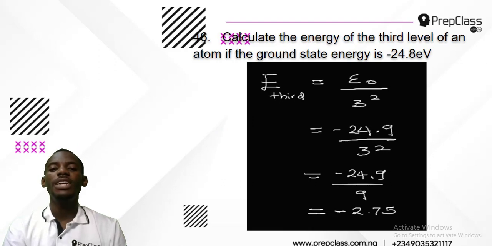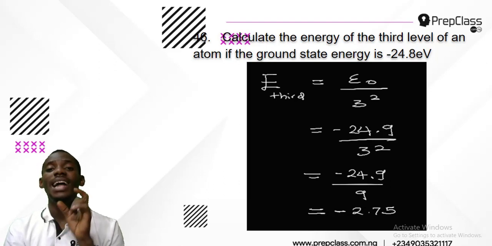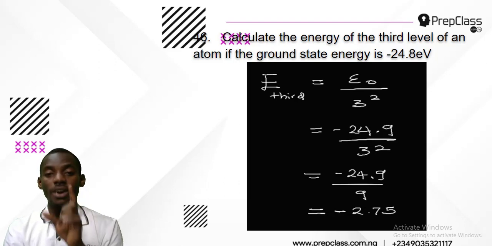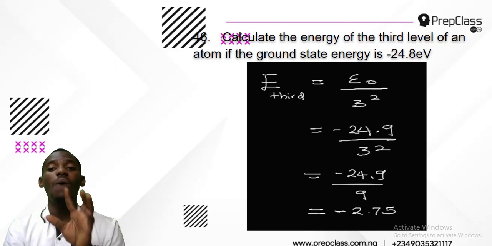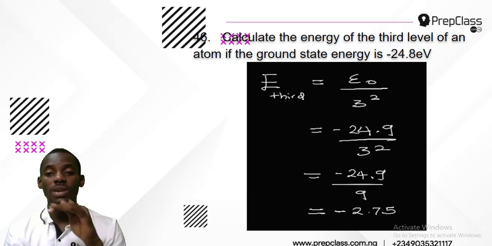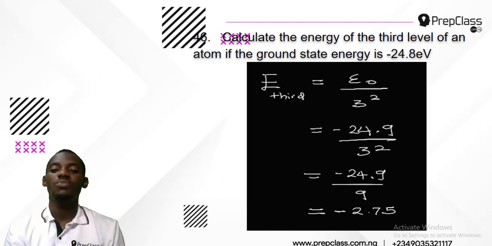Just say the third level is therefore E naught over 3 raised to power 2. That is, the level is 3, and that 2 is a constant that must be there in any level. If it were a second level, I would do E naught, that's the ground level, over 2 raised to power 2. That's for second level. But it is a third level, so I will do 3 raised to power 2. And that's what I will do here.